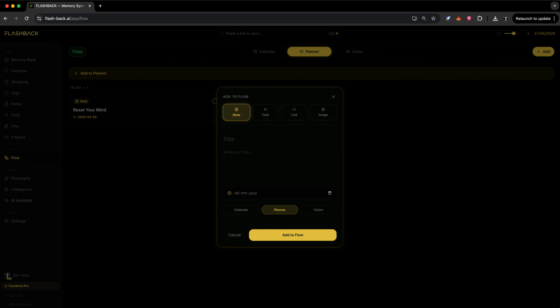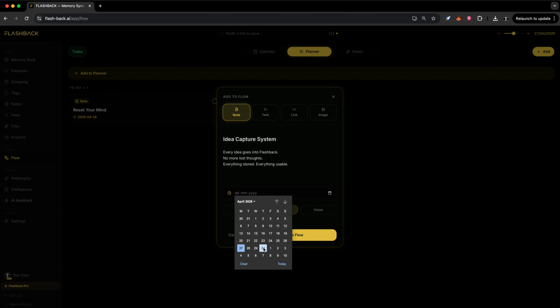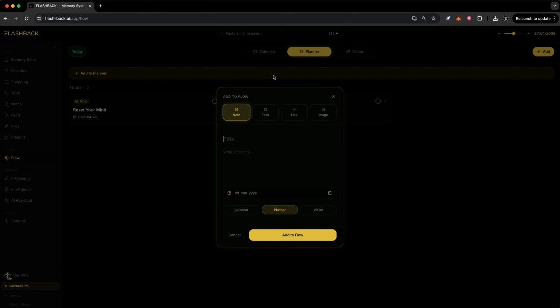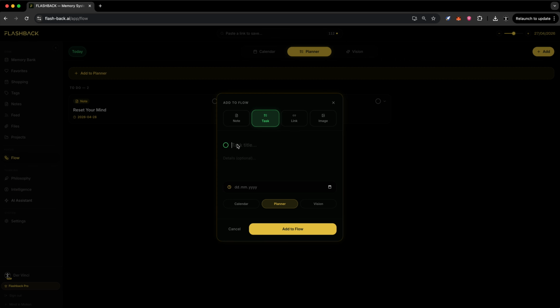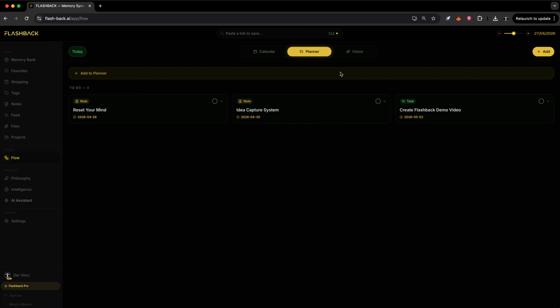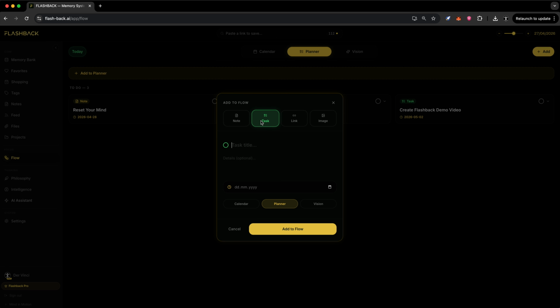Again, another note, structured, intentional. Added to flow. A third, clarity begins to take shape. Tasks. Now you move to tasks. You open the planner. From the banner above, select task, a title, details that matter, a date, and you add it to flow. Again, another task.